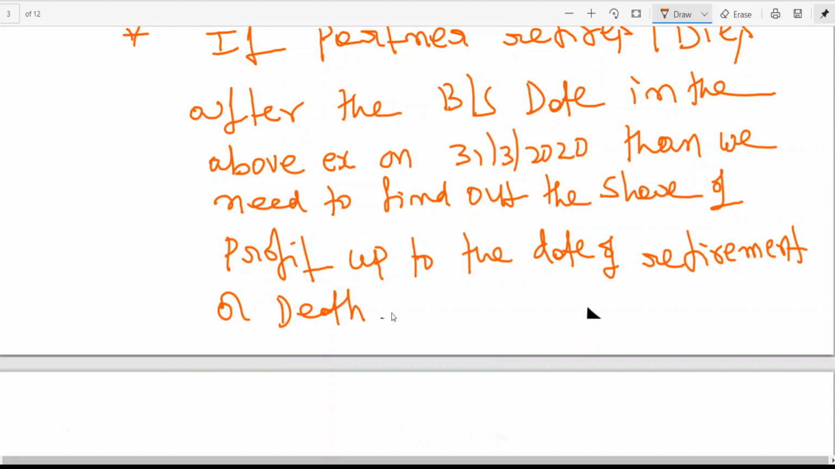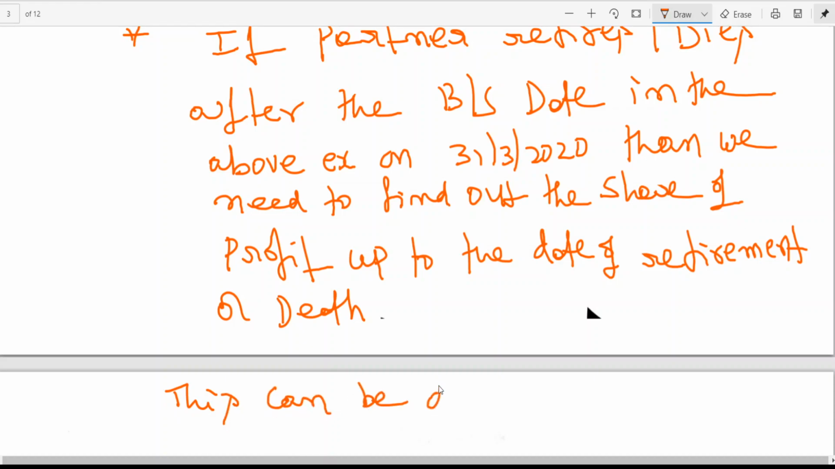See, you can't find out the profit or loss for 3 months, no? Then what do you do? You take the previous year profit as the basis for finding out the share of profit, or you can find out the share of profit up to the date of death on the basis of average profits of preceding years. Is this clear? We can find out the share of profit on the basis of previous year profit or preceding year's average profit. So here I'm giving explanation.